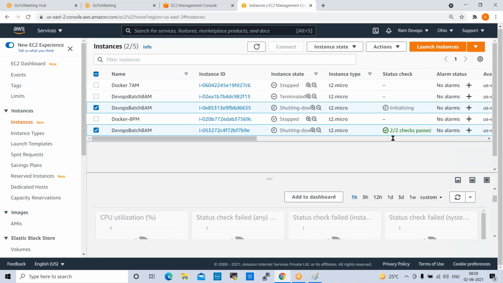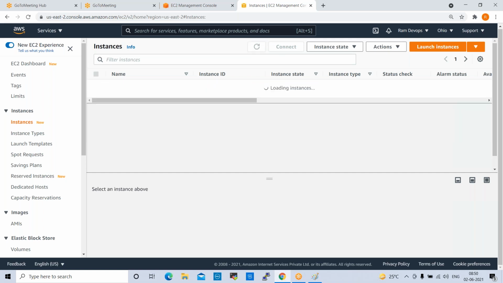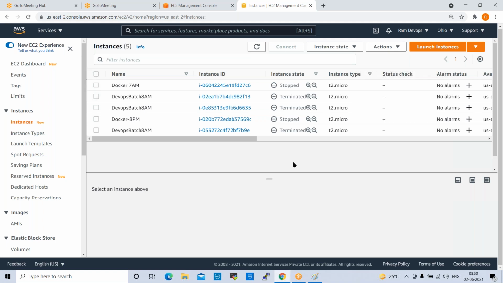Once they are terminated, auto scaling will check and quickly create one server, then after 1 minute, it will create another server.